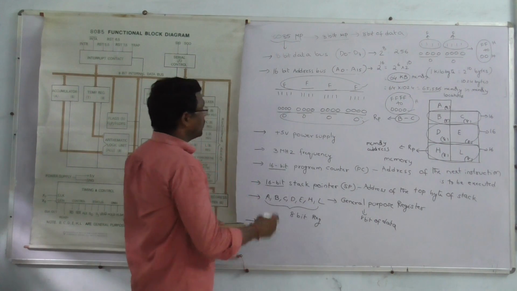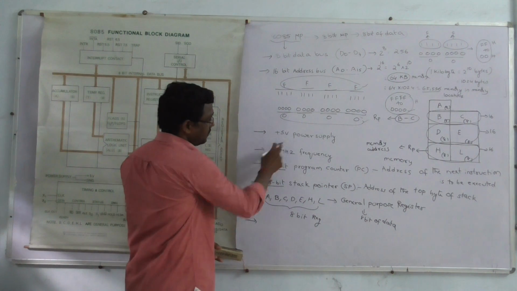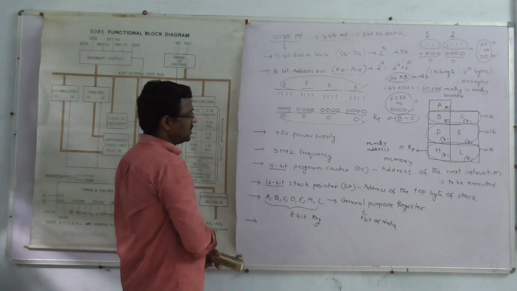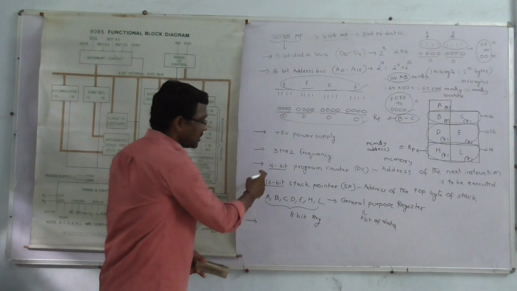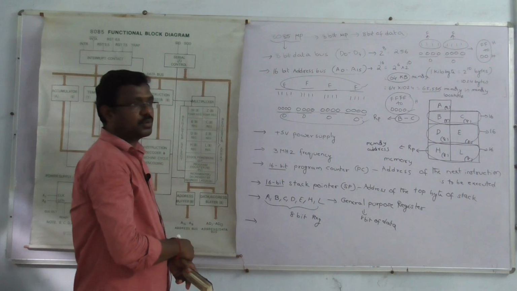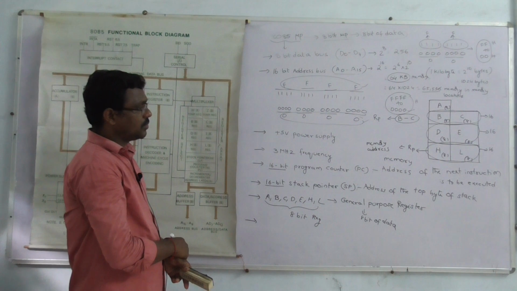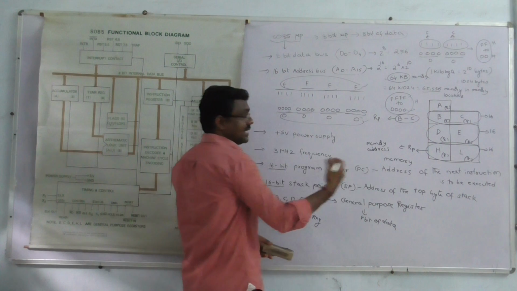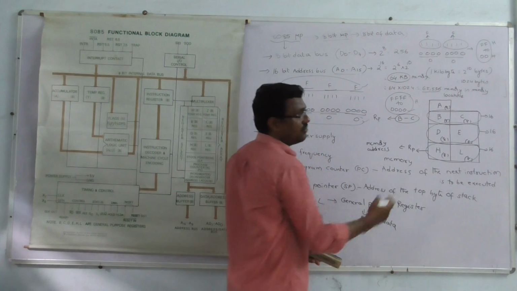The 8085 microprocessor requires a plus 5 volts power supply. It can operate at 3 MHz frequency. It consists of a 16-bit program counter. Program counter is also called PC. What is the use of the program counter? It can store the memory address of the next instruction to be executed or fetched.